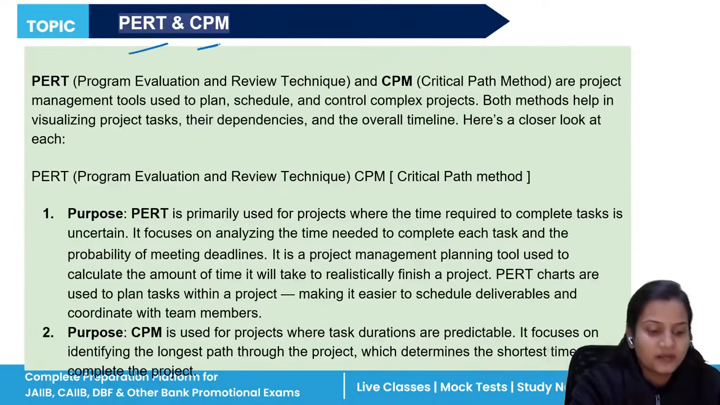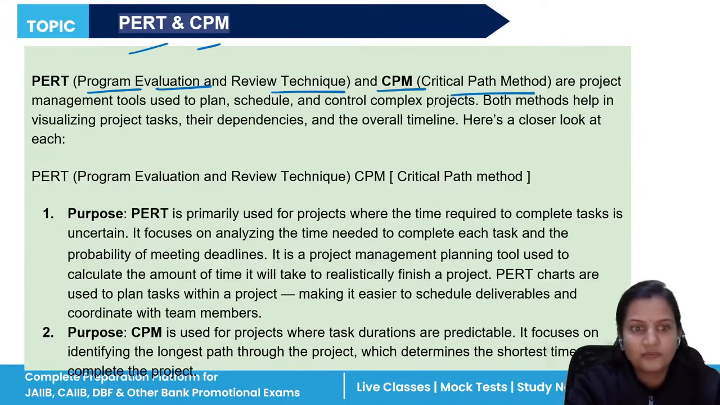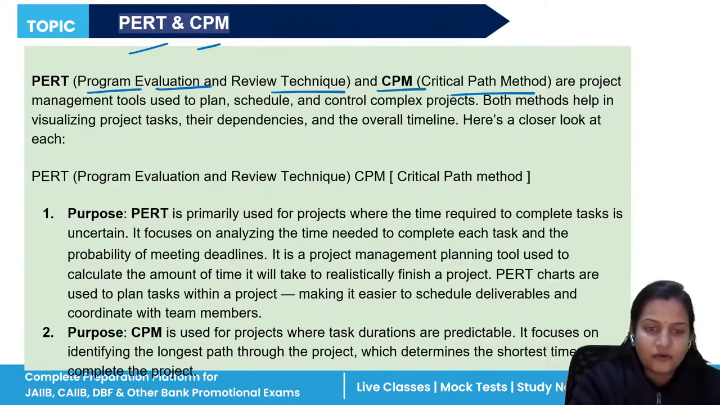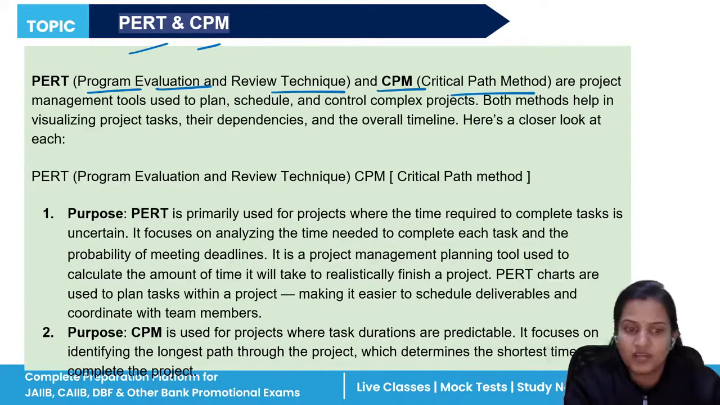What is PERT and CPM? PERT is program evaluation and review technique, and CPM is critical path method. So program evaluation review technique is what? It focuses on analyzing the time needed to complete each task, meaning how much time anything will take to complete a particular task. That is PERT. It basically tells in the form of graphical representation, in the form of charts.